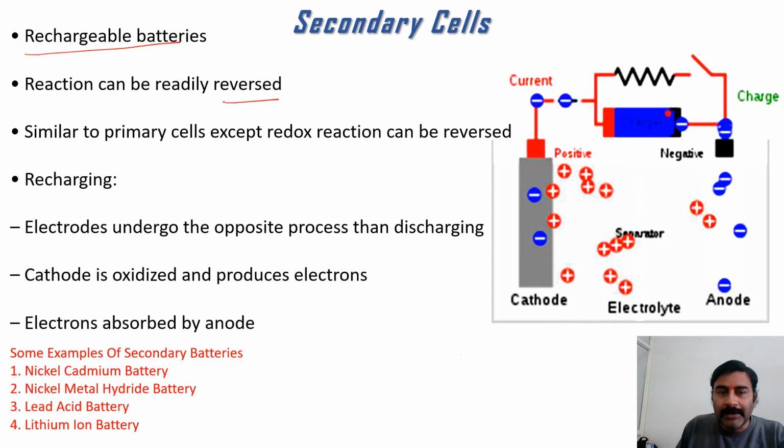Cathode is oxidized and produces electrons. Electrons are absorbed by the anode. This is how the process works. And by virtue of that, we can recharge our battery again for the next use after getting fully discharged.